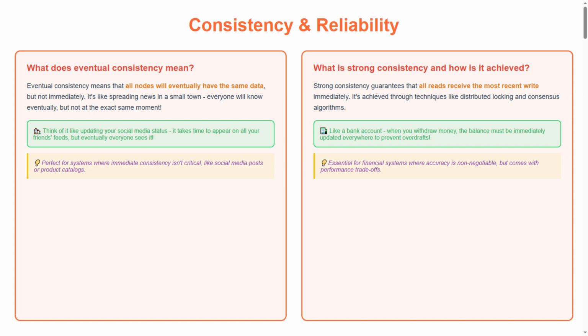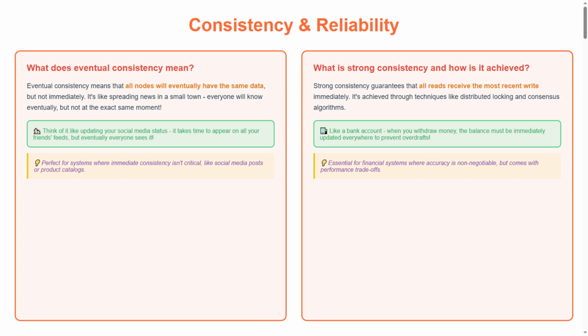Eventual consistency means that all nodes will eventually have the same data, but not immediately. It's like spreading news in a small town. Everyone will know eventually, but not at the exact same moment. Think of it like updating your social media status. It takes time to appear on all your friends' feeds, but eventually everyone sees it.